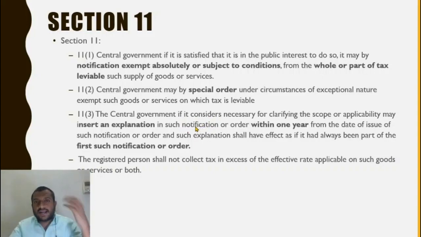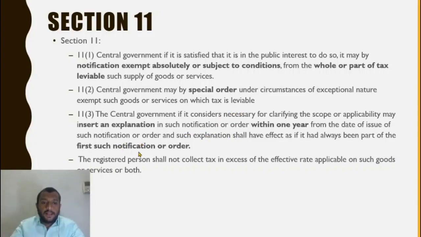So it can give a clarification by way of an explanation. So the explanation would be applicable from which date, not the date of giving the explanation, but it will have retrospective effect from the date of issue of exemption notification, as if the explanation was there right from the inception of the exemption notification, not from the date of giving the explanation.